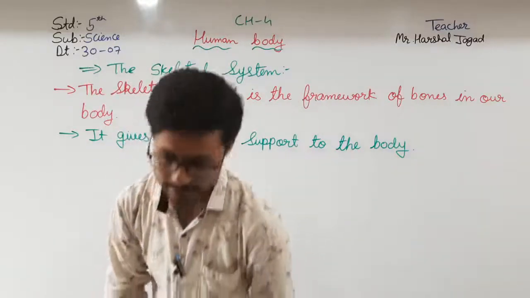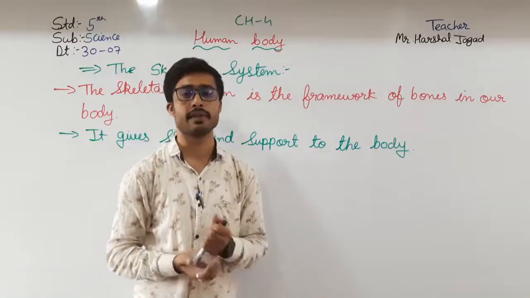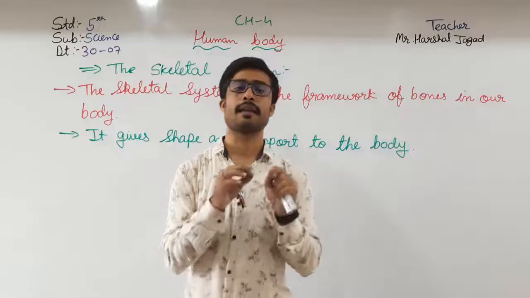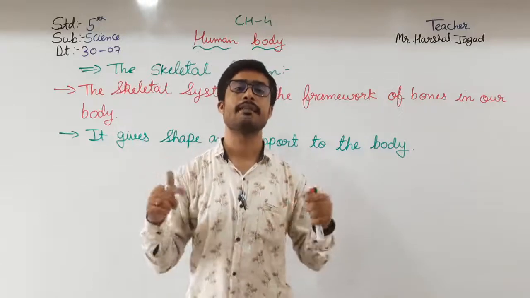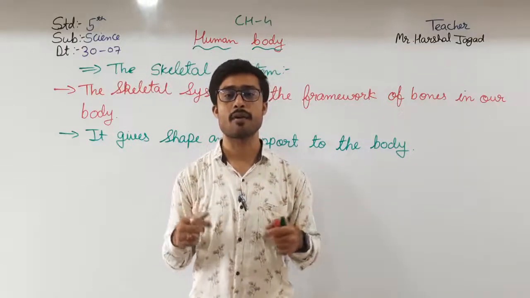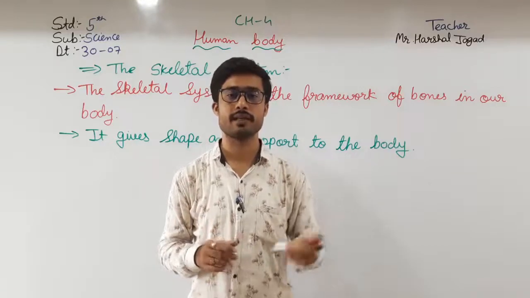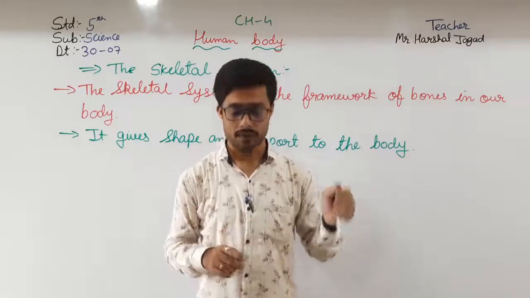Students, this is the skeletal system which gives us shape and support to our body. If the skeletal system is not there, then we can't stand or sit, or move from one place to another. We will be like a limp cloth.